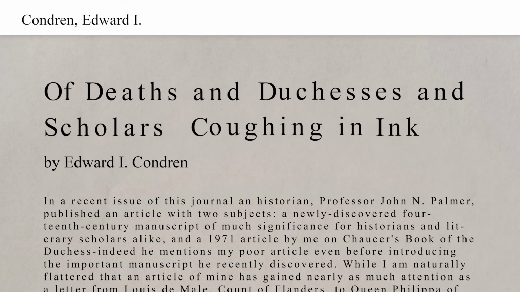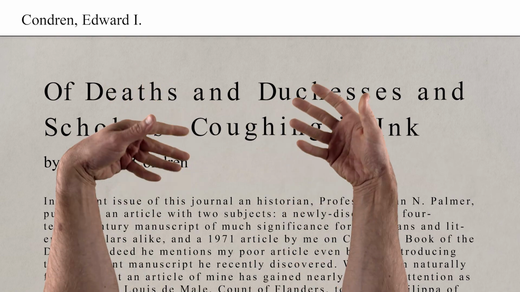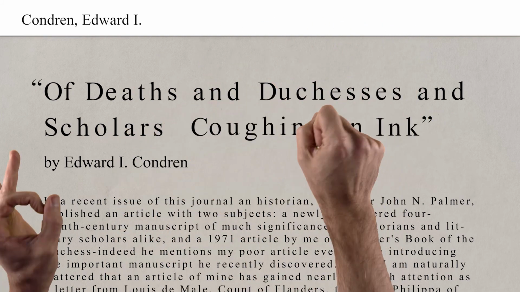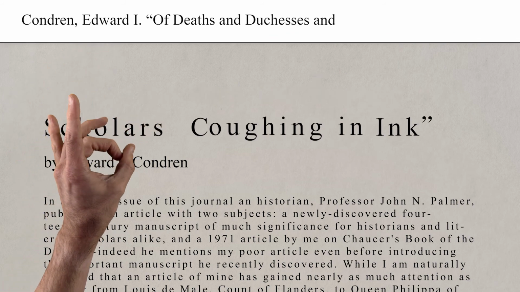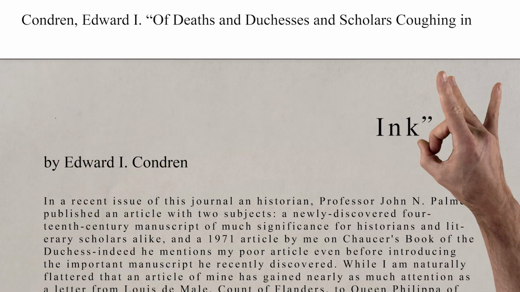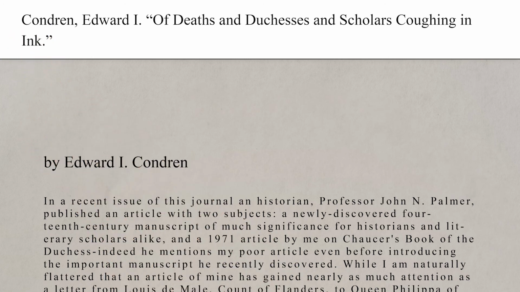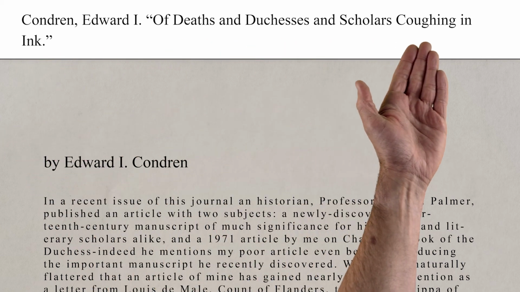The other thing you should know is that article titles are always surrounded by quotation marks. In MLA, quotation marks indicate small works inside of larger works. For example, this is an article inside of a journal. Anyway, we close the title with a period, which goes inside the final quote. That's the rule, and it just looks nice. Your citation so far should look like this.